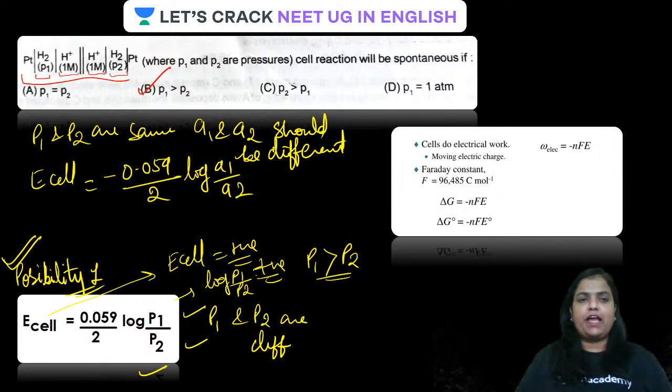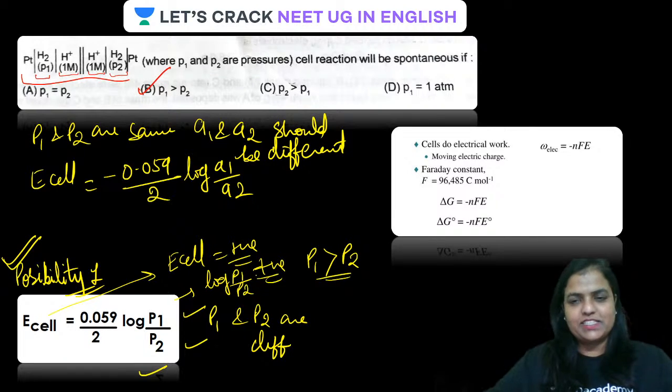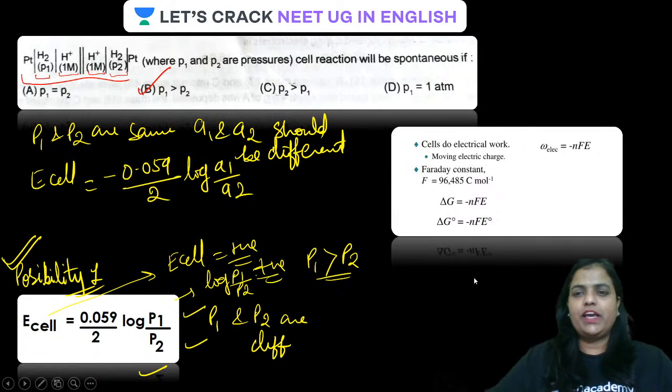P1 should be greater than P2, because if E cell is positive, delta G will be negative, and the reaction has to be spontaneous. All clear, guys? Because delta G and E naught cell are related this way. Come on, let's go ahead.